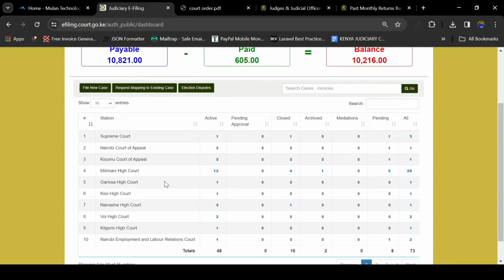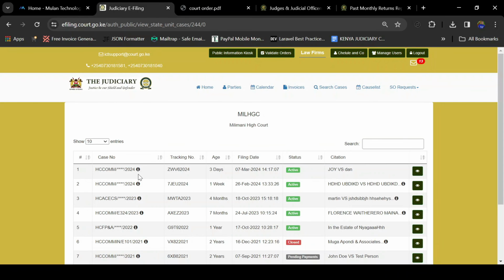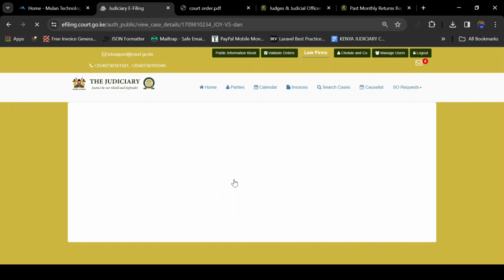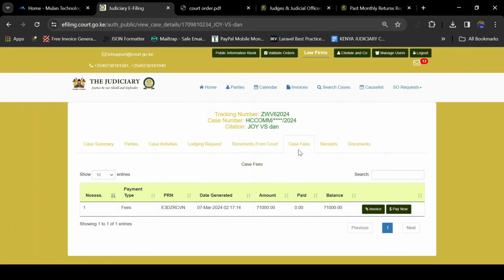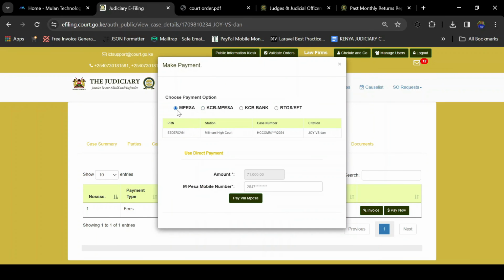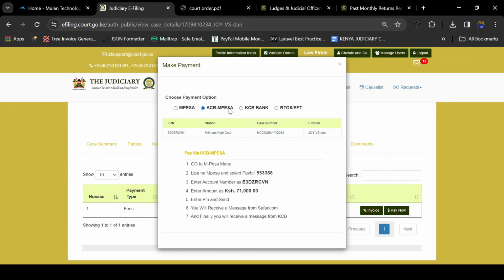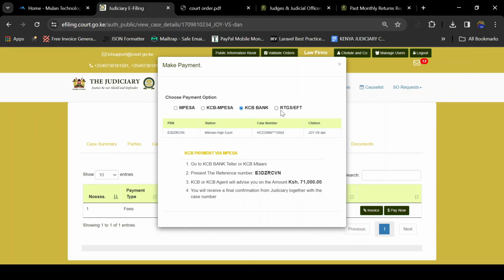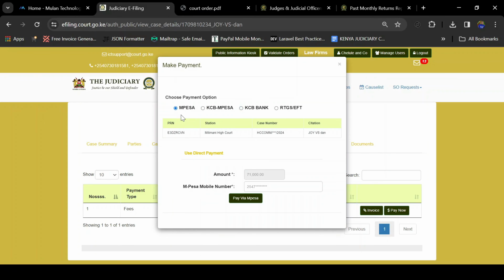And once you click on Submit Case, the second process will be for you to pay the court fees. So you'll come to where you have filed that case, select that case, view that case, then you go to the case fee section. You'll be able to see the invoice that was generated. Click on pay now, select the mode of payment. Is it through M-Pesa, KCB M-Pesa, KCB Bank, or the RTGS? So if it's through M-Pesa, enter the M-Pesa number there, click pay via M-Pesa, and your court fees will be paid.